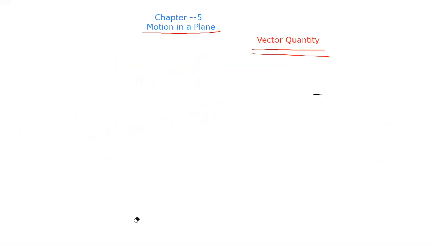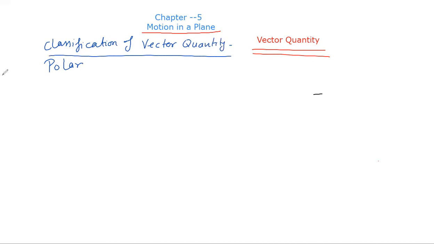So write the next heading, that is polar vector. First write the heading, classification of vector quantity. First is polar vector. So what is a polar vector? When the vector quantity has a well-defined starting point.